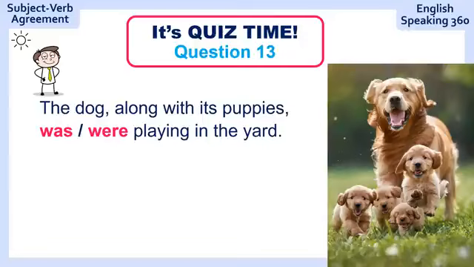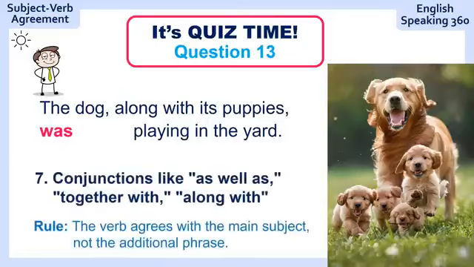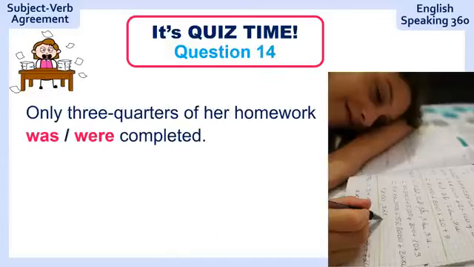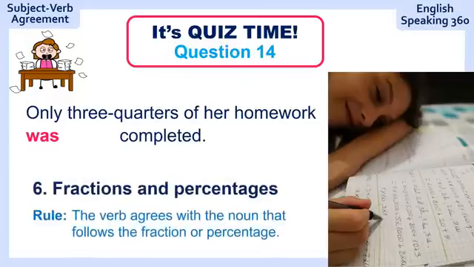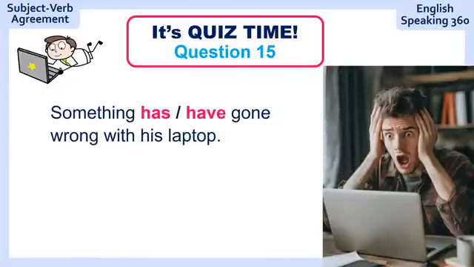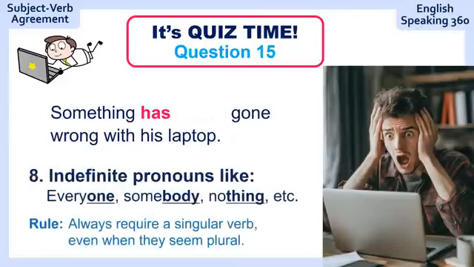Question 13. The dog, along with its puppies, playing in the yard. The dog, along with its puppies, was playing in the yard. Rule number 7. Question 14. Only 3/4 of her homework completed. Only 3/4 of her homework was completed. Rule number 6. Question 15. Something gone wrong with his laptop. Something has gone wrong with his laptop.